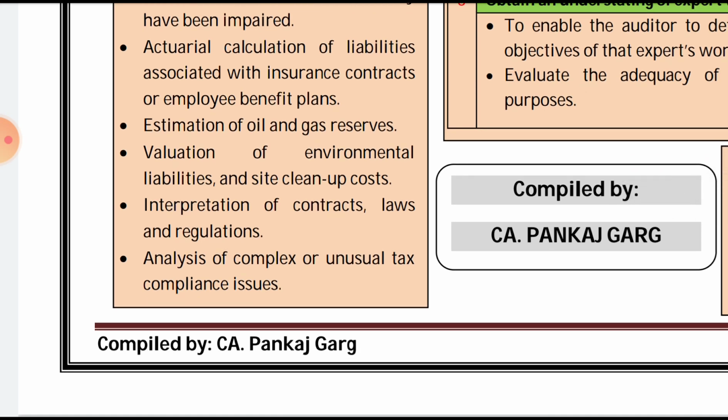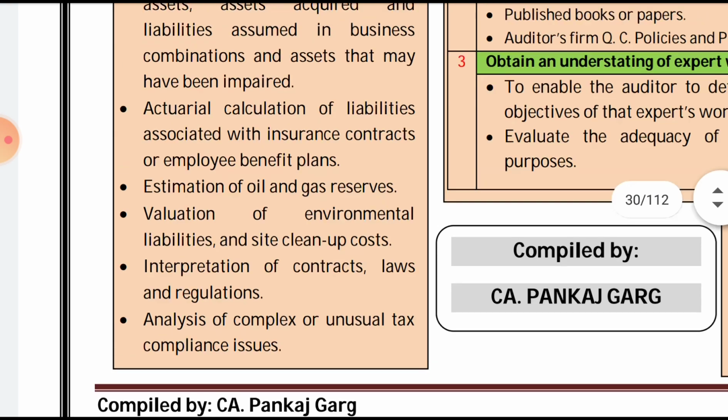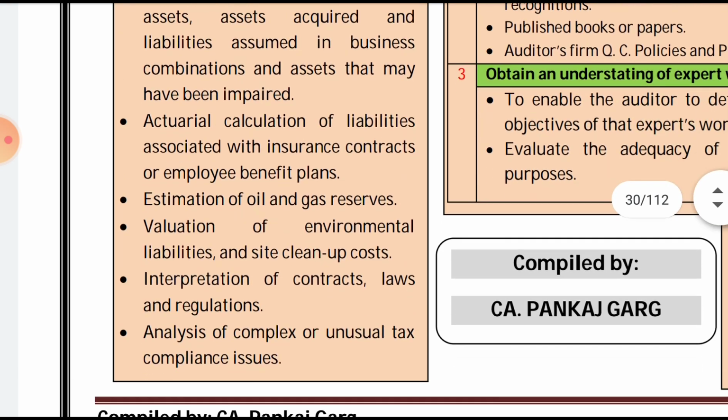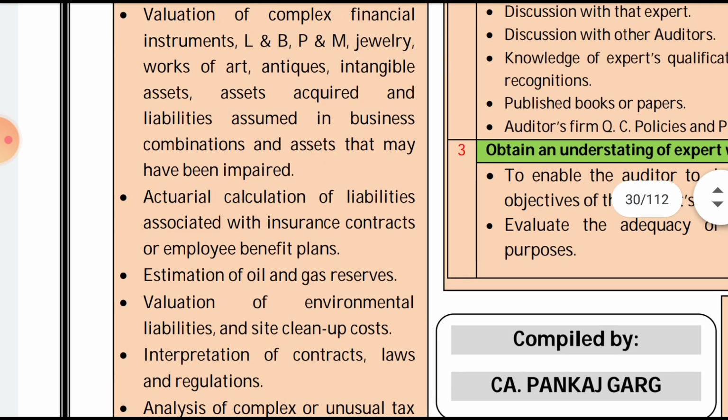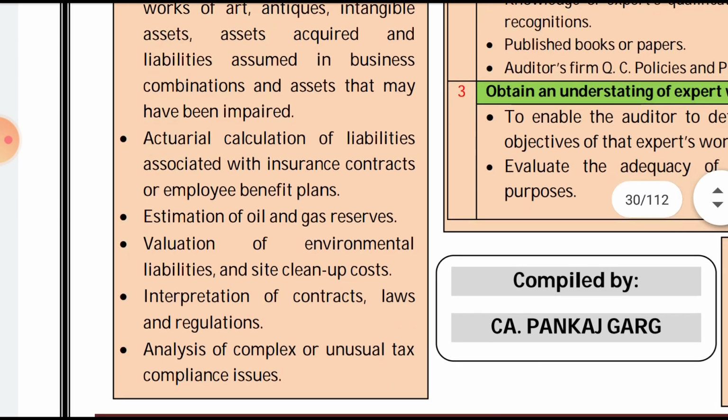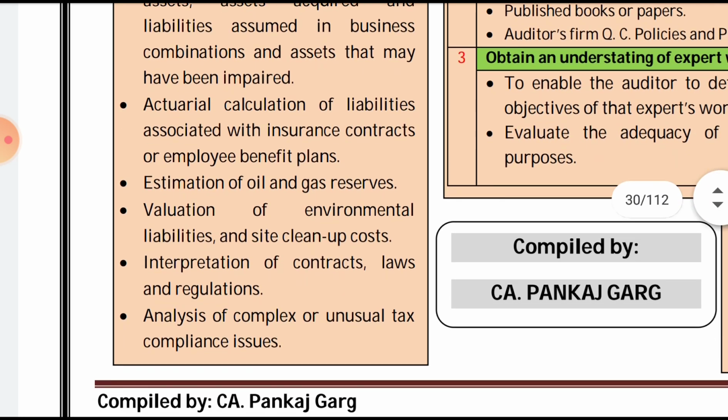Interpretation of contracts, laws and regulations. This is an expert in the interpretation of specific contracts, laws or regulations. So the first was valuation related to land and building, plant and machinery, jewelry, antiques, intangibles, and assets acquired in a business combination. Fourth was valuation of environmental liability and site cleanup cost.